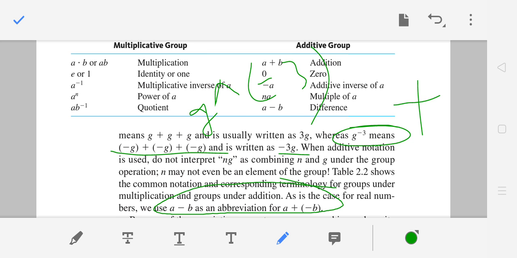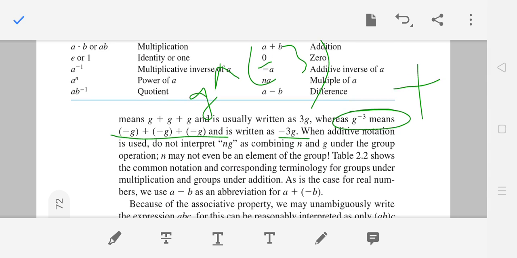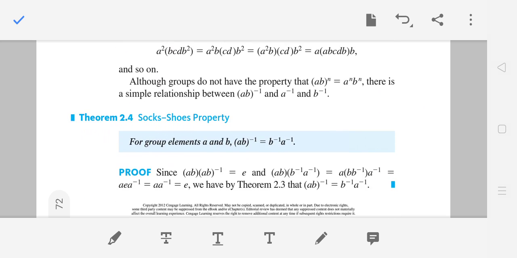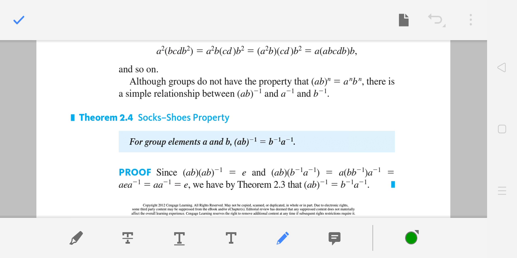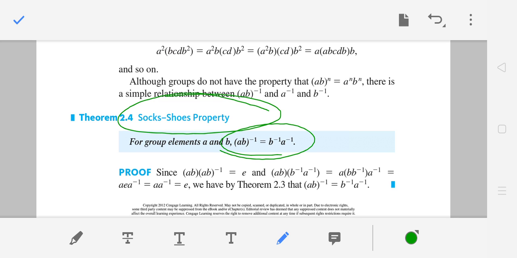And accordingly, these are all the notations, so there is no confusion, right? There is a very well known property, also known as the socks-shoes property. This is a keyword, so remember it. In this, if you take any two elements from the group and multiply them by the group operation, then (AB) inverse is obviously B inverse A inverse. You can easily check that.